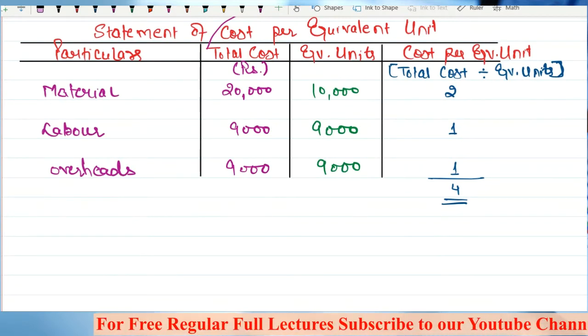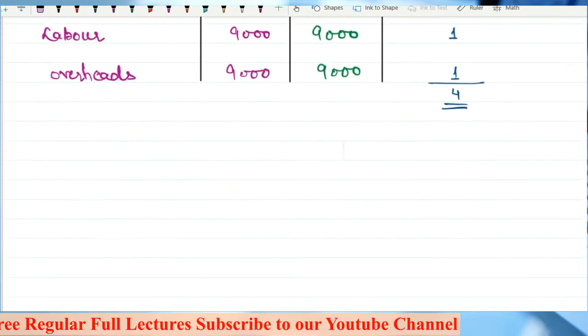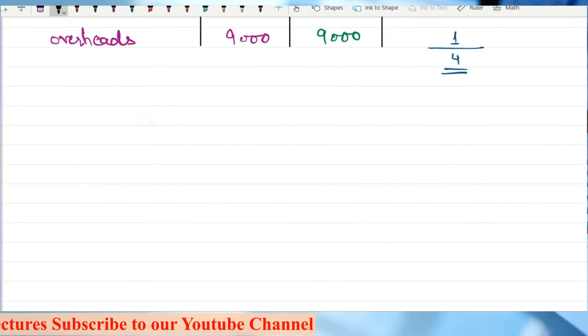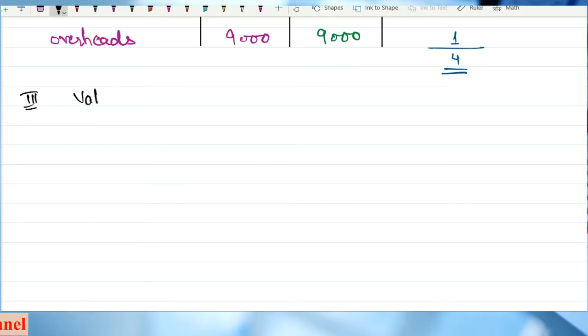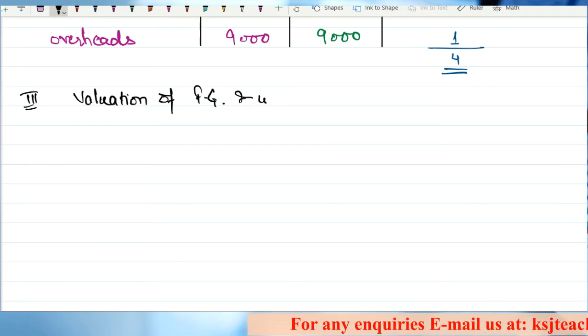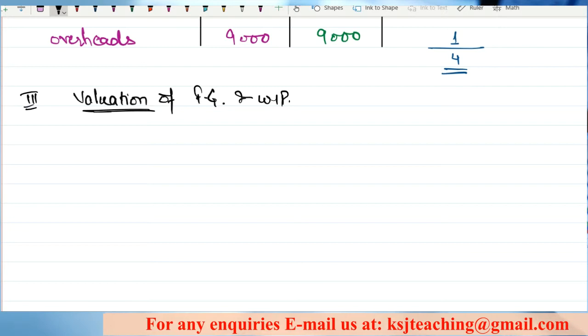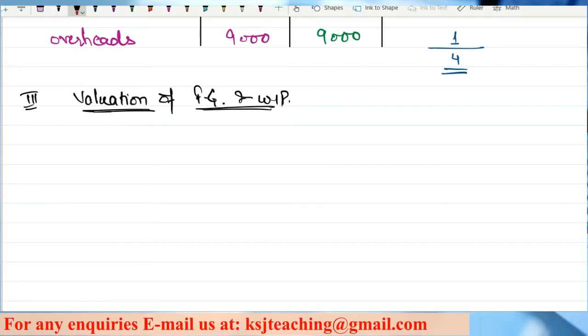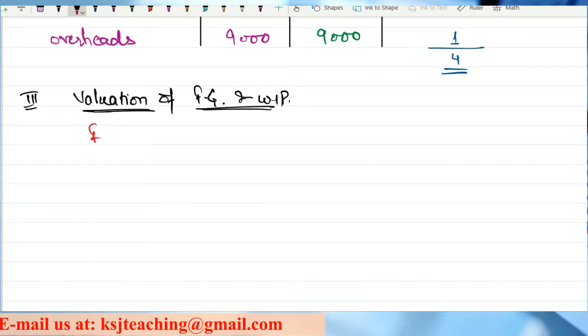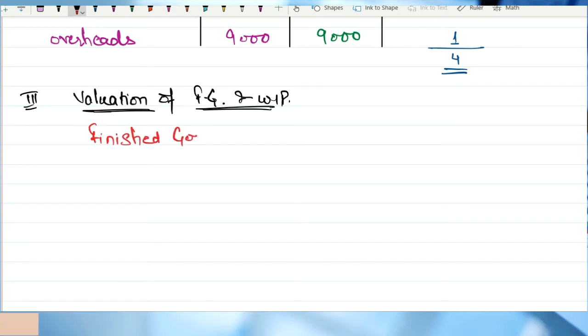So the third step that we have to do is valuation of FG and WIP. Right? Now let's first talk about the finished goods. Sir, on these finished goods, three types of cost have been incurred.